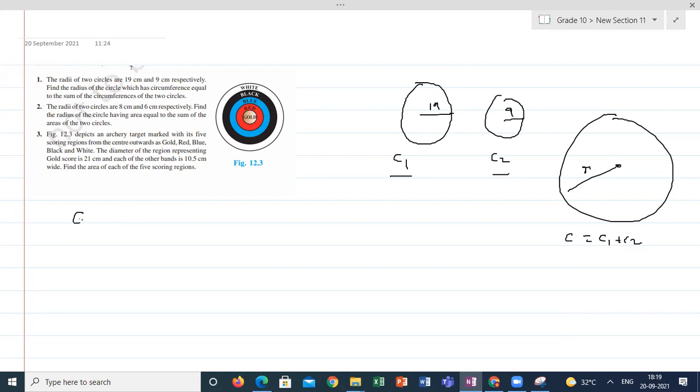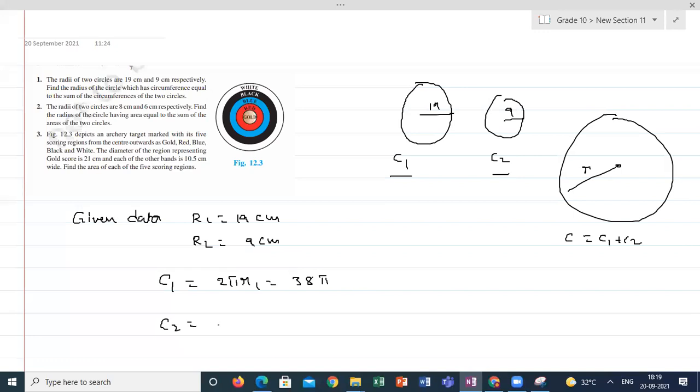So given data: R1 is equal to 19 centimeter. Radius of the second circle is equal to 9 centimeter. So from this, you can calculate the circumference of the first circle is 2 pi R1, that is 38 pi. Circumference of the second circle is equal to 2 pi R2, that is 18 pi.